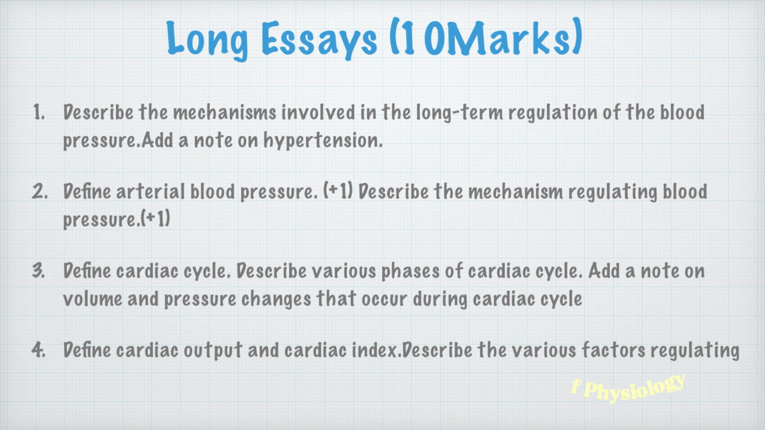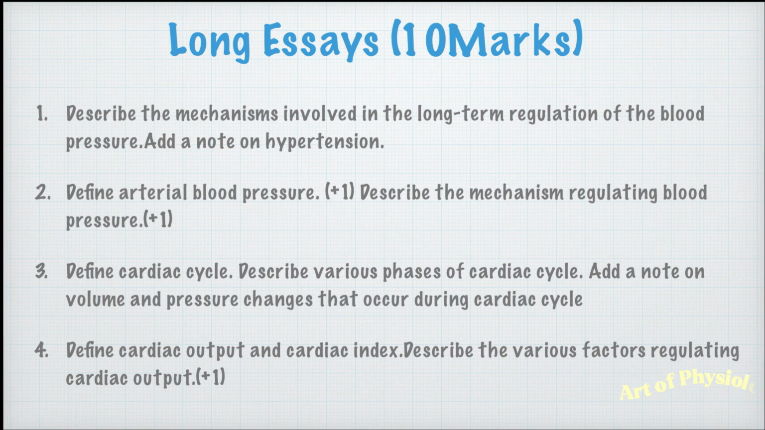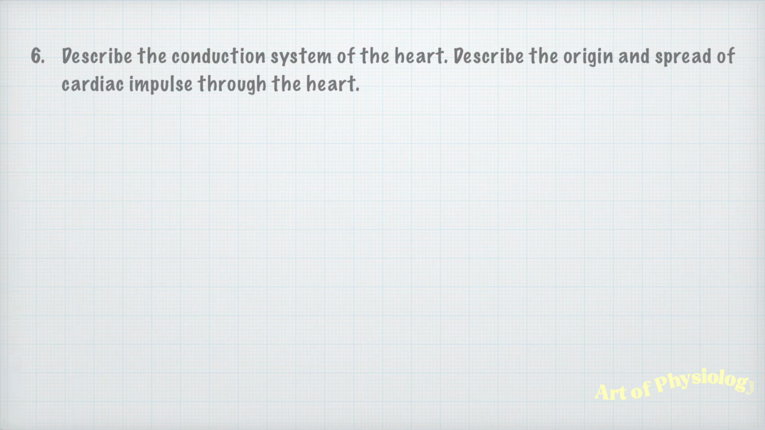Now, define cardiac output, cardiac index, describe the various factors regulating cardiac output. Cardiac output is also very important. You should not miss it. Study the definition, normal value, factors regulating cardiac output, and how to measure the cardiac output. Then describe the conducting system of the heart, describe the origin and spread of cardiac impulse through the heart. Here you should draw a neat diagram of the heart and mark all the points like SA node, AV node, bundle of His, Purkinje fibers, everything. For origin and spread of cardiac impulse, better draw a neat flow chart and explain it.